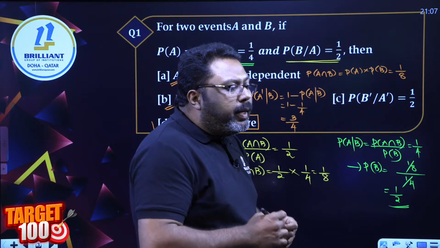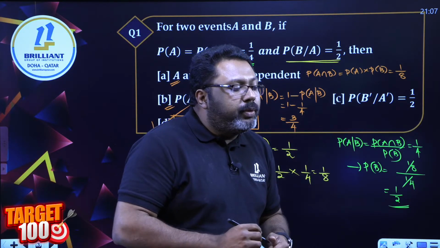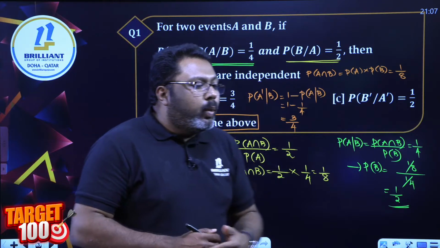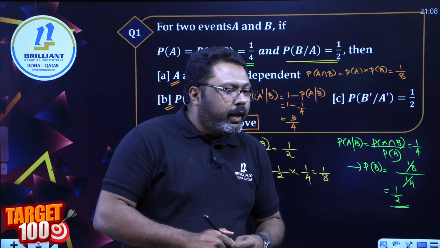No, the sum of the probabilities should be 1 only if both the events are mutually exclusive. They never mention anything about that, where the probability of the intersection is 0. Get it?